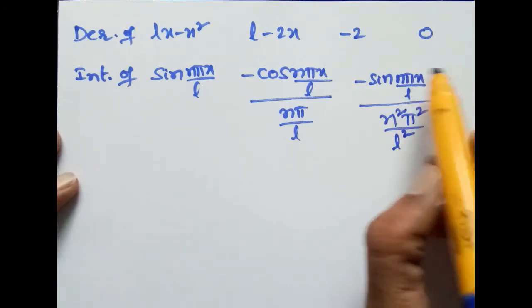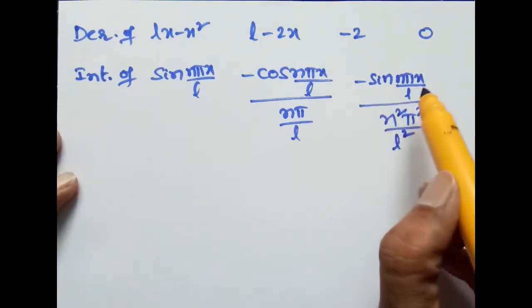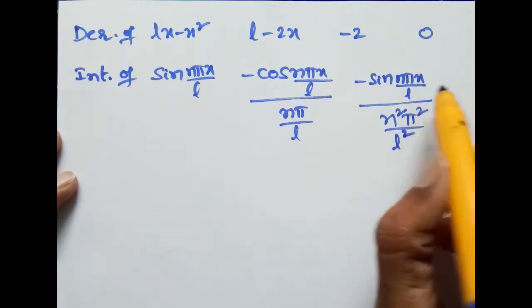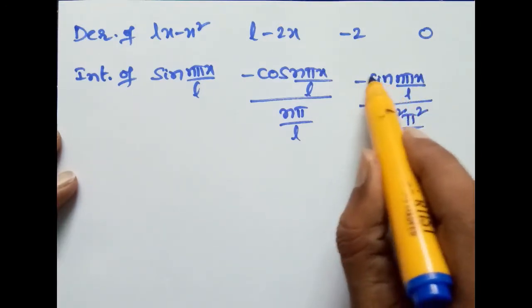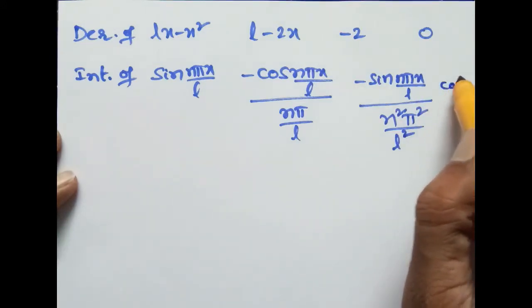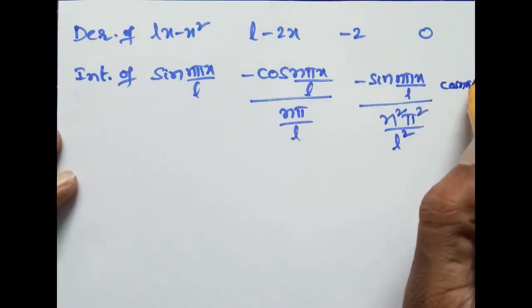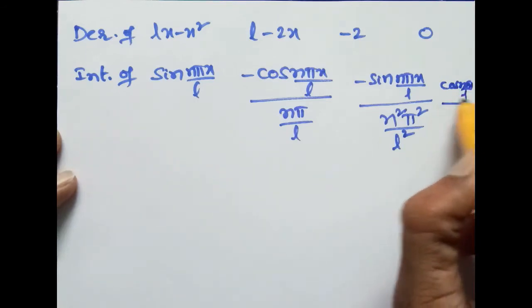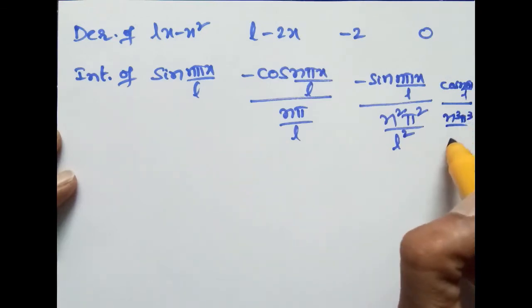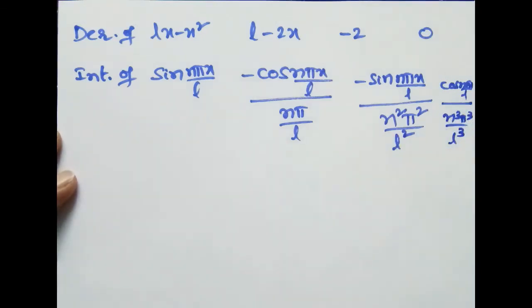Again derivative of minus sin, that is minus cos, minus into minus plus cos n pi x by L by n cube pi cube by L cube.